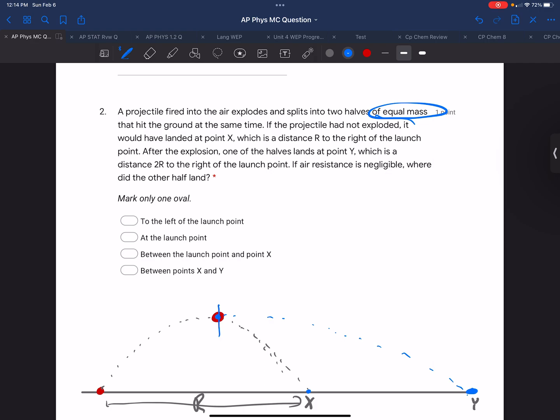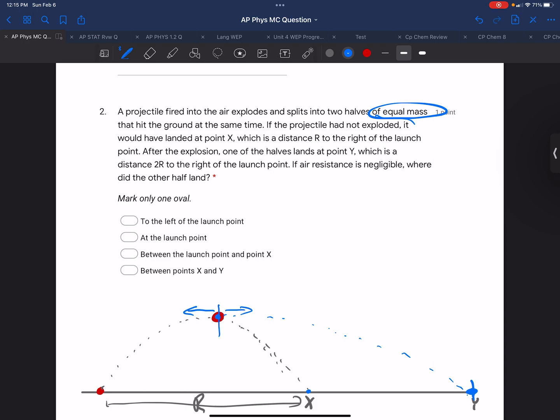Well, if there is an explosion, we know that the right part is accelerated and gains an additional horizontal component to its velocity. And the other component gains an impulse, changes its momentum, and its velocity decreases. So the question then is, given this trajectory where one half of the mass ends up at Y, where will the other half land?